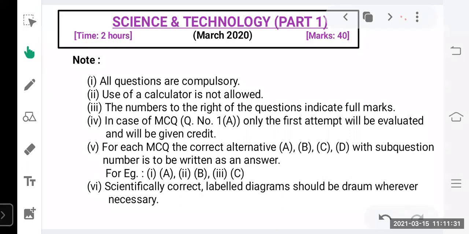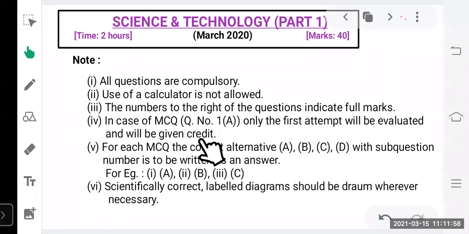So now let's see what instructions are given here. All questions are compulsory. Use of a calculator is not allowed. The numbers to the right of the question indicate full marks. In case of MCQ, multiple choice question number 1A, only the first attempt will be evaluated and given credit. That means in case of MCQ, when you are sure, only then mention the answer.